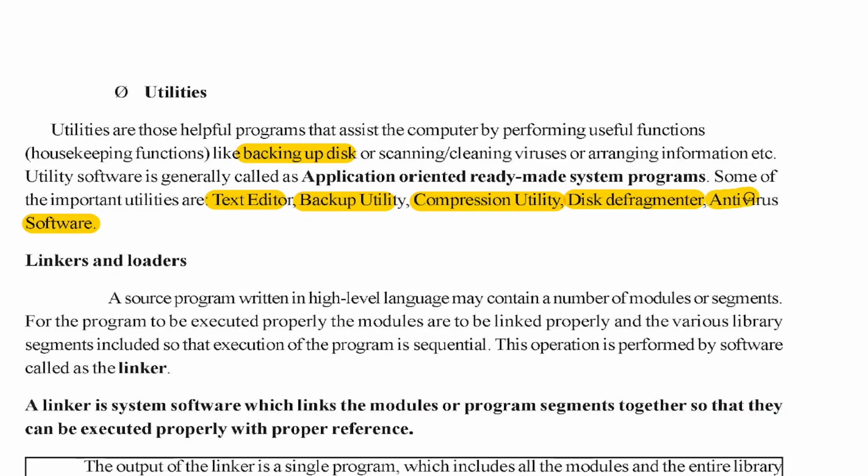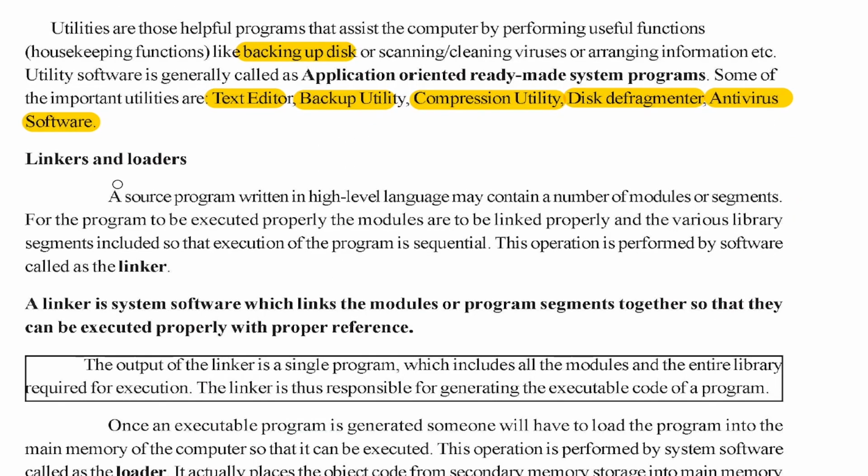Another is the antivirus software. When you have a virus, to tackle the virus we use antivirus software. That's all the utilities. And also we have linkers and loaders, as the name suggests. Why do we need them? Whenever a program is written in a high-level language, it is not only one module or one unit. There may be many units, which we call modules, small parts. Everything has to be linked together properly. When a program or software is written, it may involve many modules, many sub-programs or sub-tasks, and we have to combine all these tasks together and then execute.